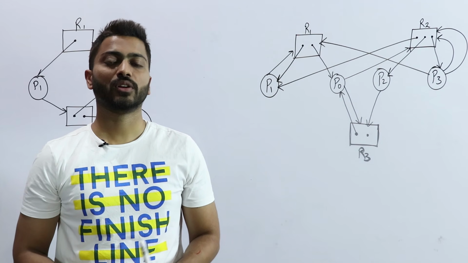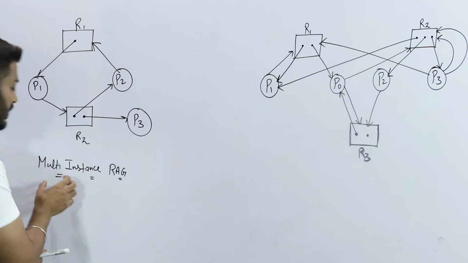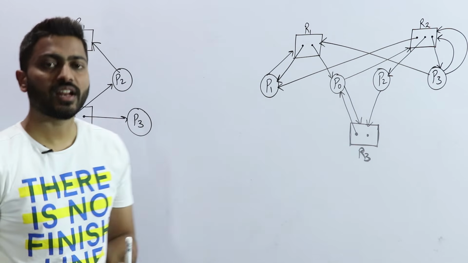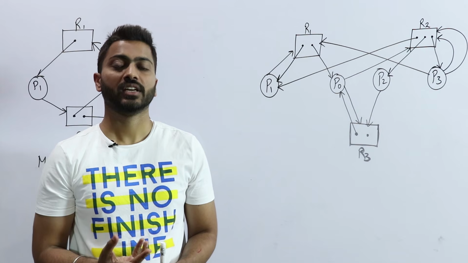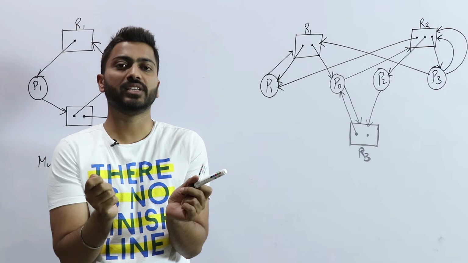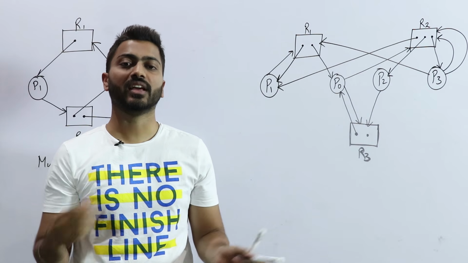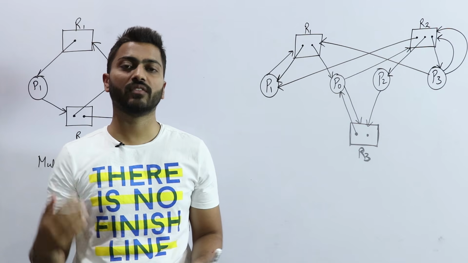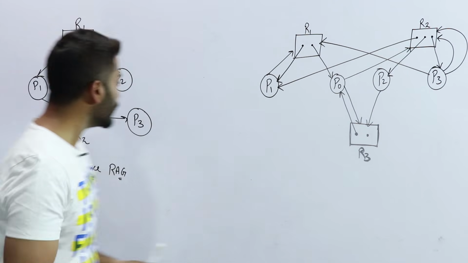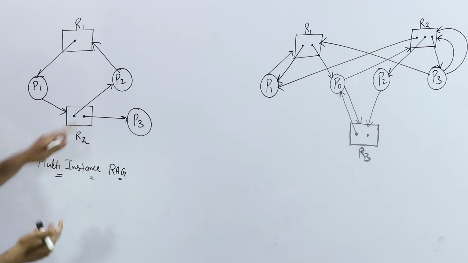Let's solve the example on multi-instance RAG. In multi-instance RAG, the resources have multiple instances. As we discussed in the previous video, multiple instances means a resource has more than one instance, like a register. In our system we have more than one register. So in the multi-instance case, let's see, there is a resource R1 and R2.